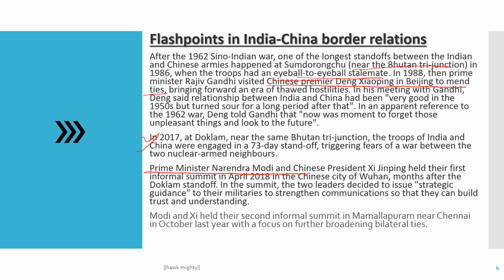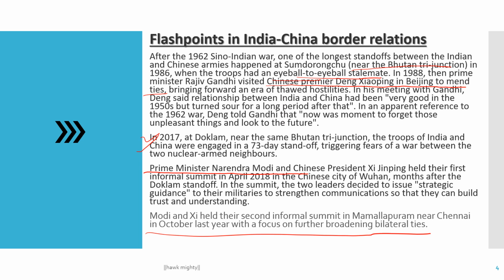Months after the Doklam standoff, in the summit, the two leaders decided to issue strategic guidance to the militaries to strengthen communication so they can build trust and understanding. And Modi and Jinping held the informal summit in Mamallapuram near Chennai in October last year, to better the ties.